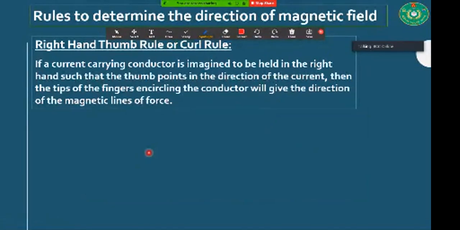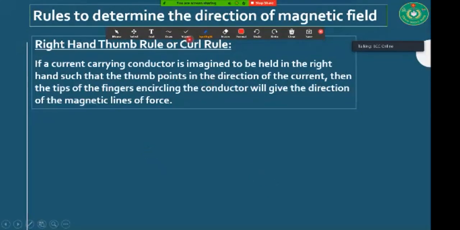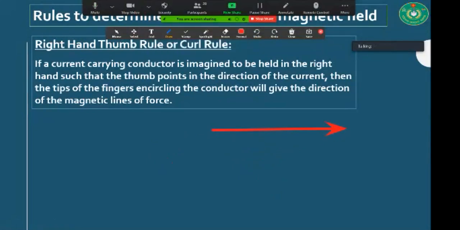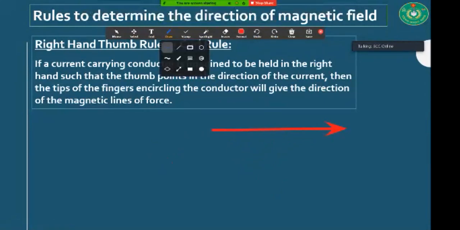Firstly, I will discuss the right hand thumb rule or Maxwell's rule. Let us suppose it is a wire, and through this wire current is flowing. If you want to determine the direction of the magnetic field, then you have to know the direction of current.